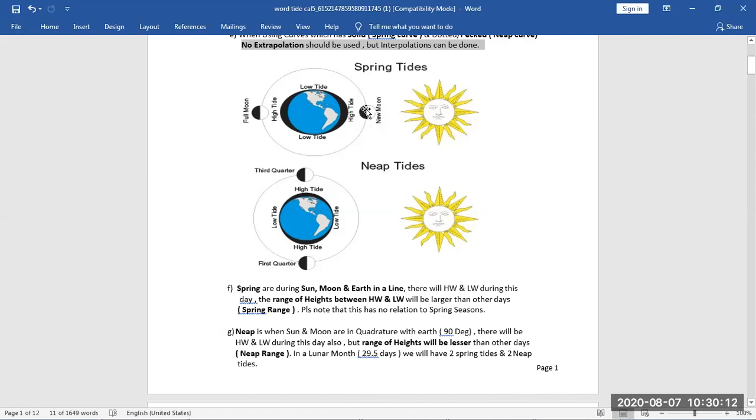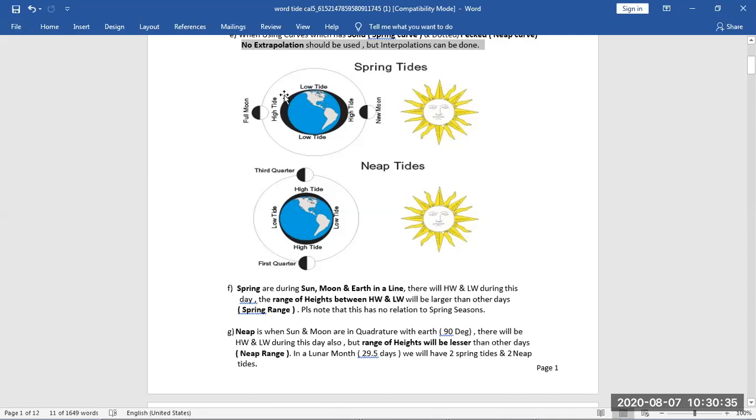But still, because they are in one line, the moon has its gravitational force and it will pull the water. The sun has its gravitational force and it will pull the water. So there will be very high water here. And because the earth has only the same total amount of water, since all the water from here is pulled here, here it will be very low water.